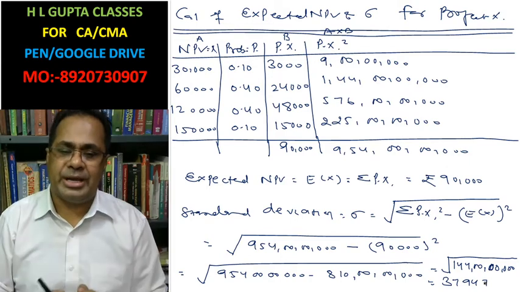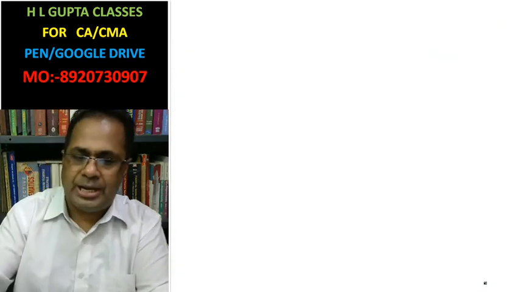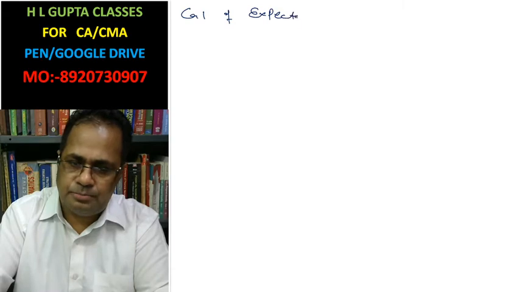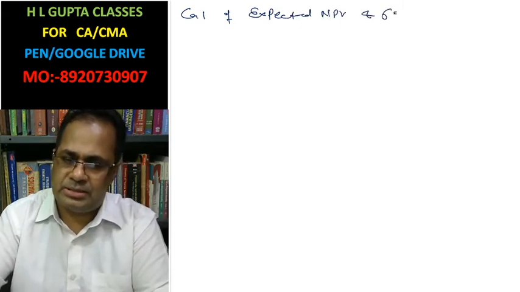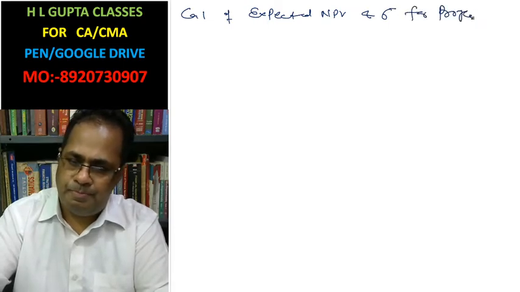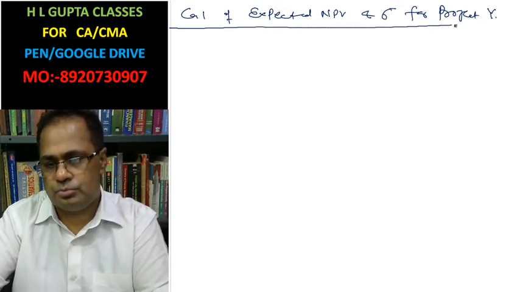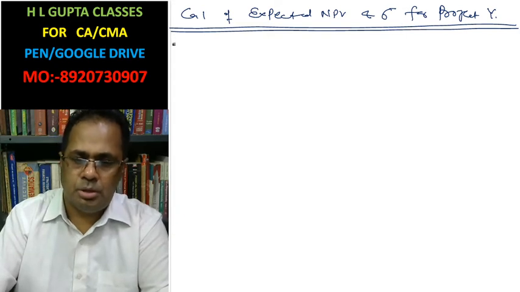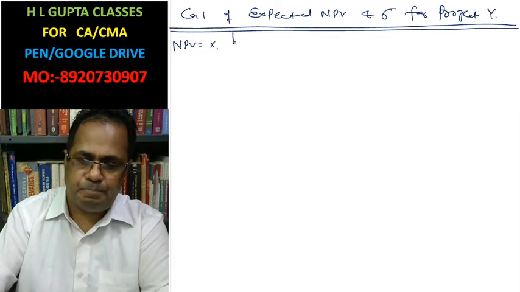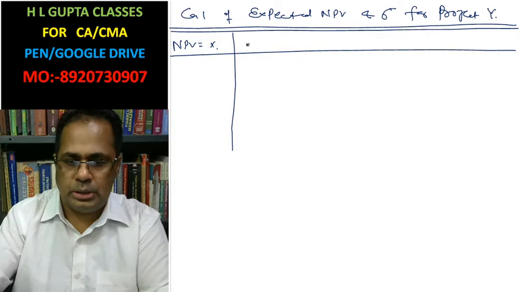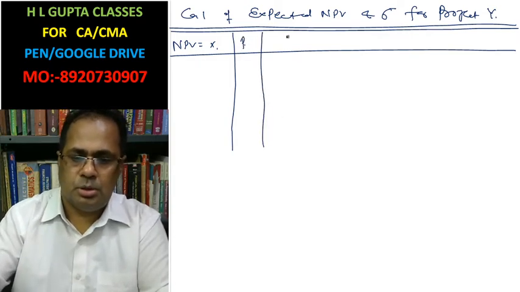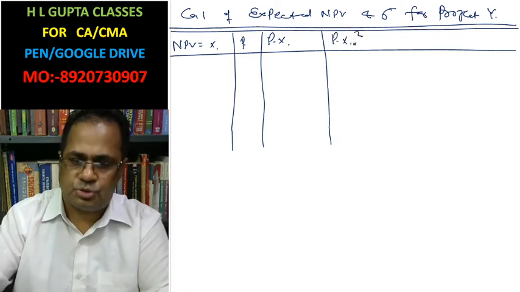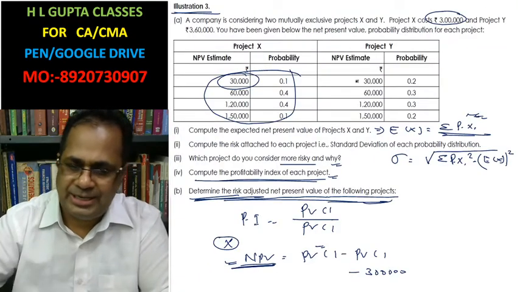See, exactly the same way we can calculate for project Y. Calculation of expected net present value and standard deviation for project Y. For project Y, this is the net present value, assumed to be X. This is your pi, pi xi, pi xi x square. The values for project Y are this.